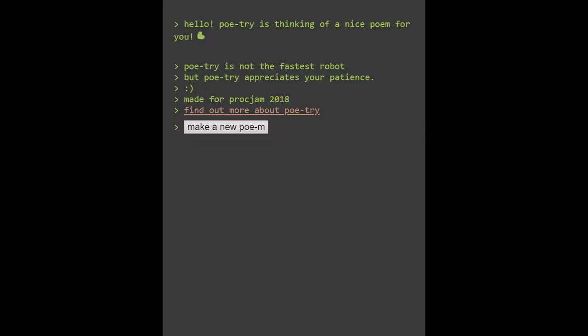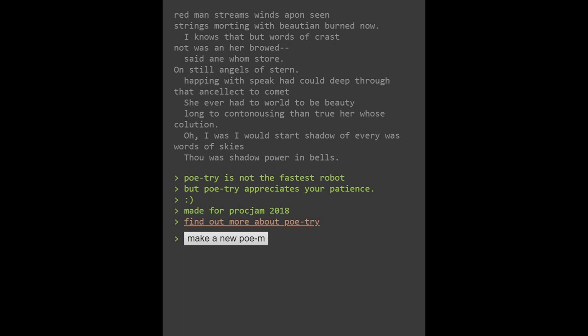Next. We're checking out poe-try. This is a text generator that generates poems.